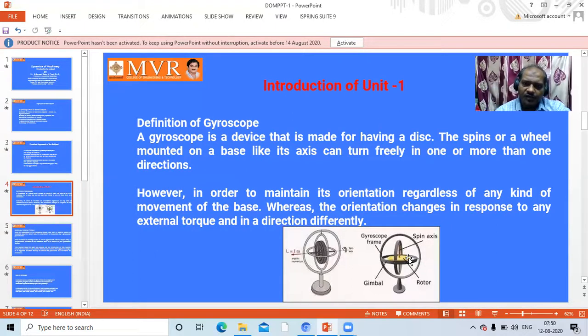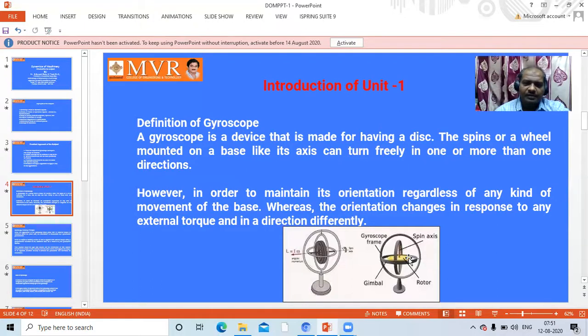One depends upon the axis, that is called the precession axis, that is omega p. Second depends upon the angular velocity, that is, the rotation of the object. Third is about the mass. What is the mass of the vehicle? So these three have to be considered for the gyroscopic couple. The gyroscopic effect will come whenever the object is rotating.